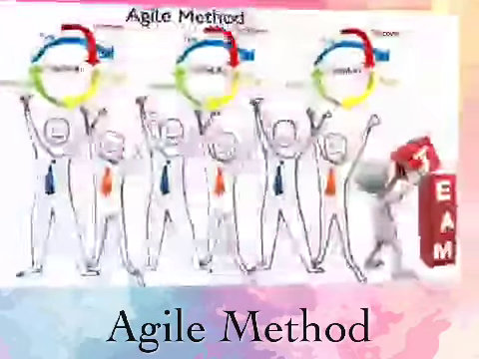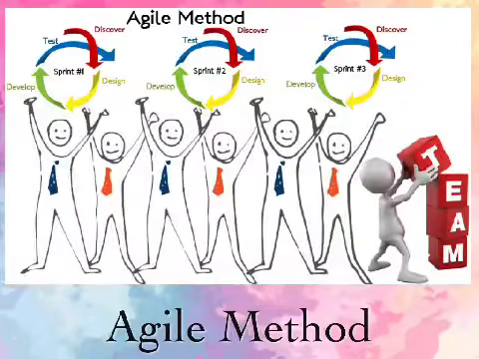So when we looked into that, we saw that we gave more importance to individuals and interactions in the traditional methodology, which should be overcome by giving more importance to processes and tools.